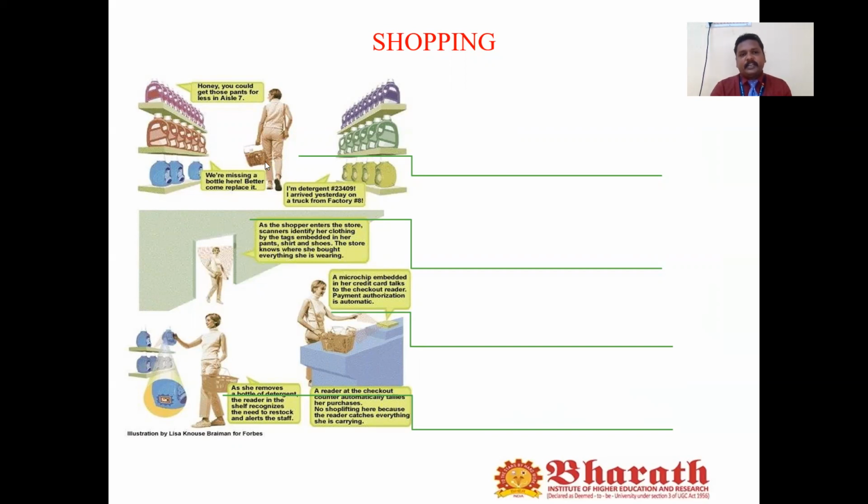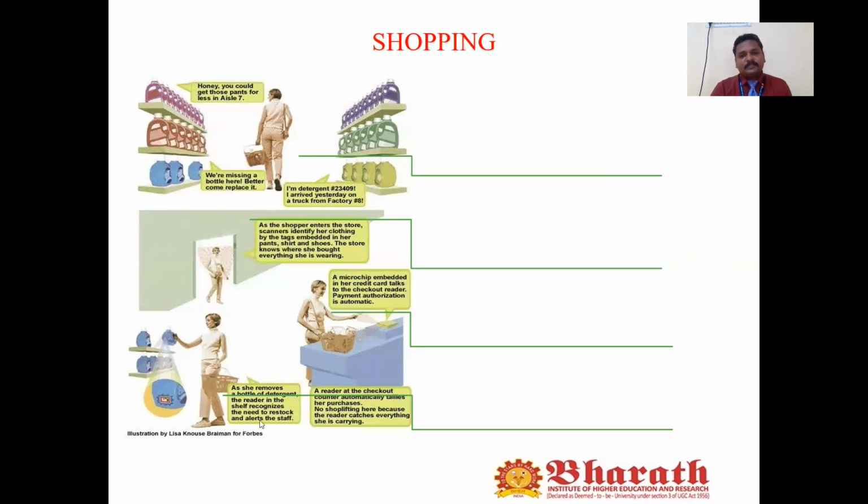Once the person enters the shop, his intention is to purchase some things. When he is nearing the things, the things will introduce themselves. Let's say, for example, it will say, I am the detergent. I arrived yesterday on the truck from the factory. And something we are missing, the bottle here, better come replace it. This kind of information will be given automatically.